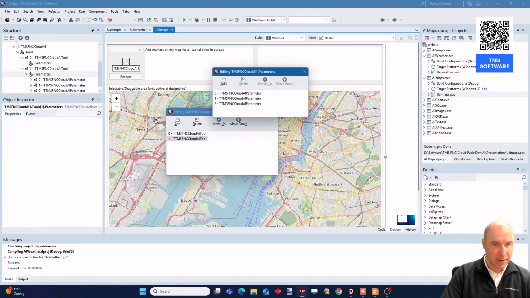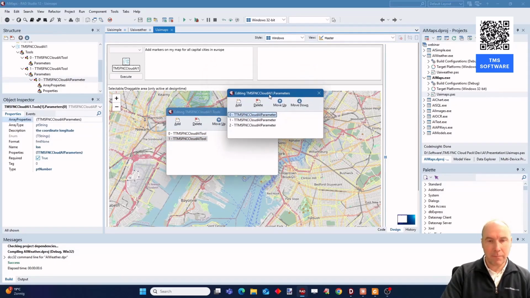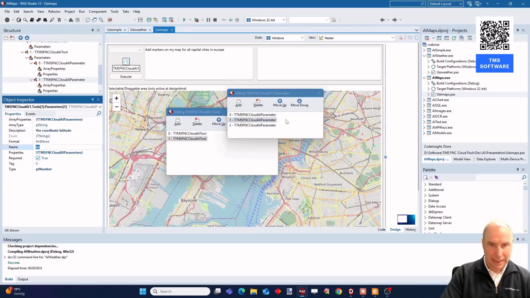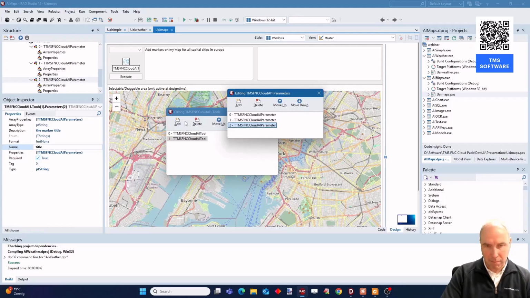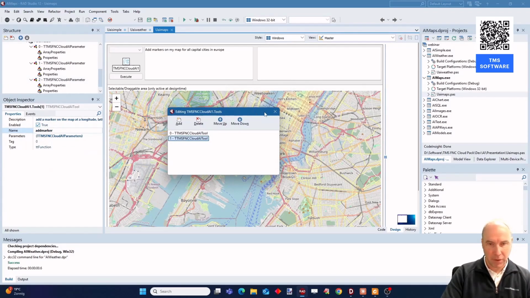If we look at the parameters of that method to add a marker, we can see that the first parameter will be the longitude, so the name lon and the description, the coordinate longitude. The next one is the latitude, and then the third parameter is a title that we add to the marker. So three parameters for the add marker function.